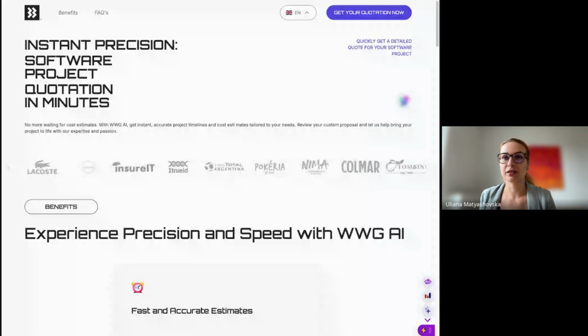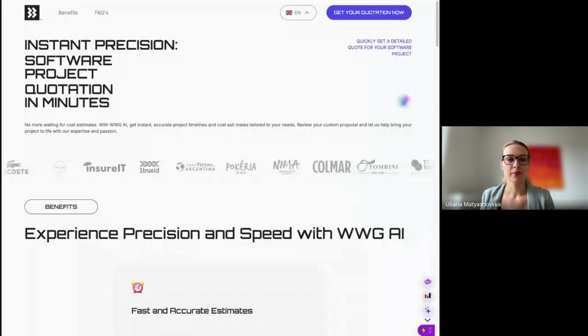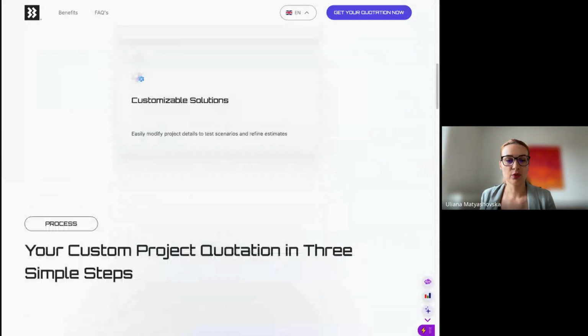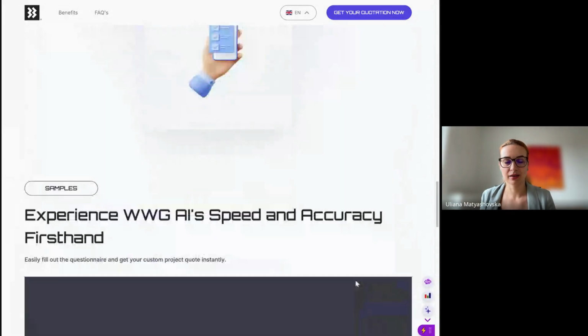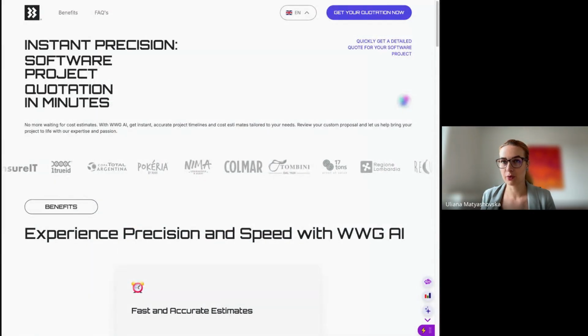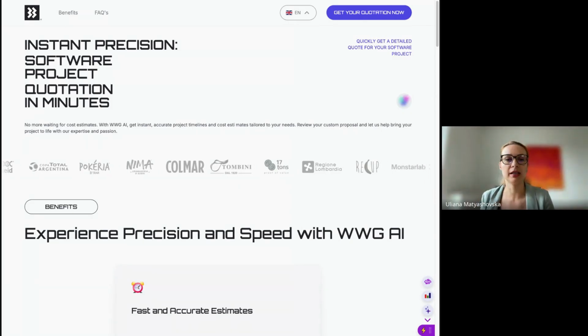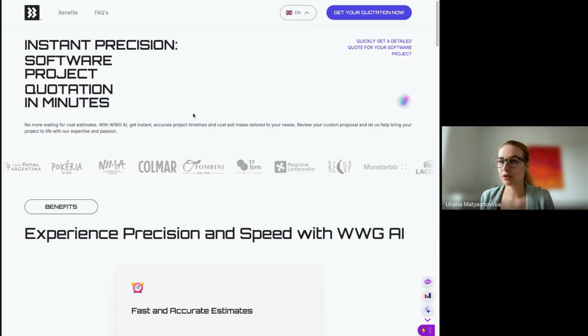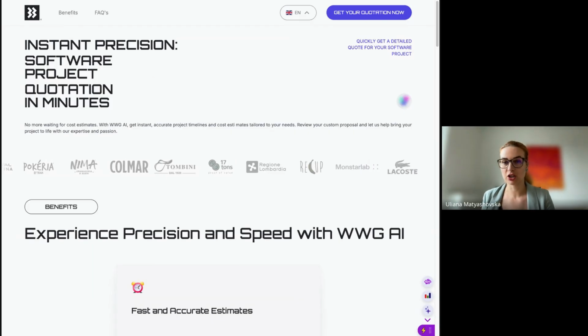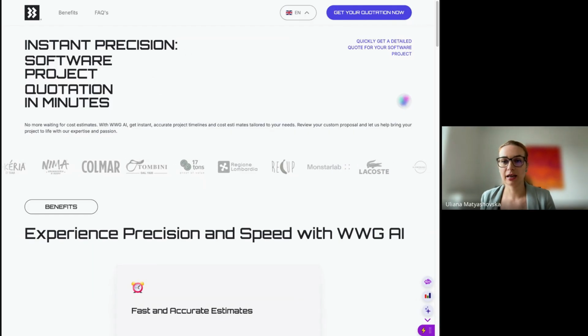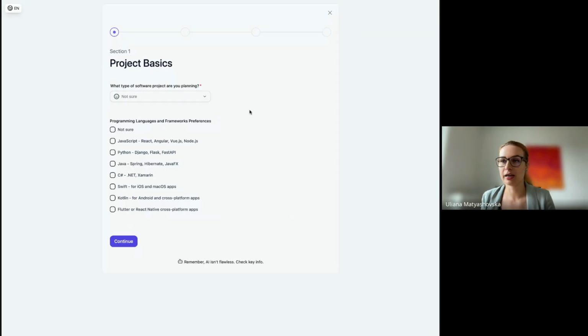So now you will see a quick quote designed for VVG. We have a landing page, which is quite basic, but it's optimized mainly for mobile phones because we are doing PPC in social media. It gives customers the opportunity to request a quotation in a minute. When you click get your quotation now, you have a quite easy questionnaire. Our potential customers usually fill it in via mobile phone.